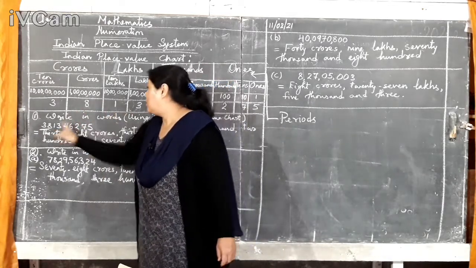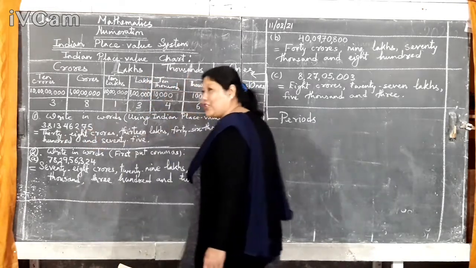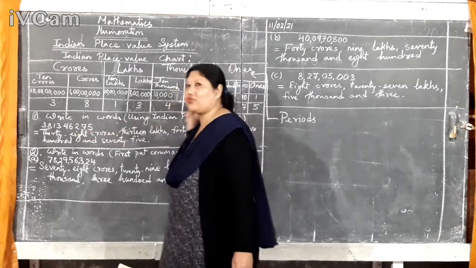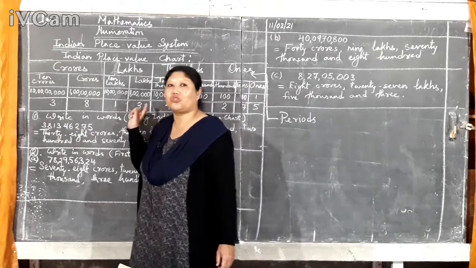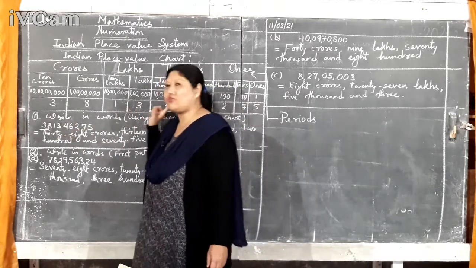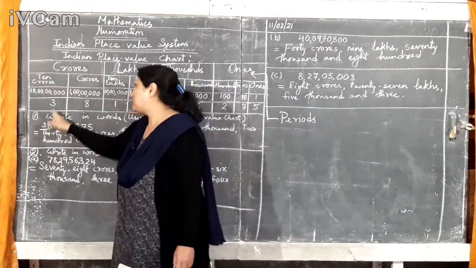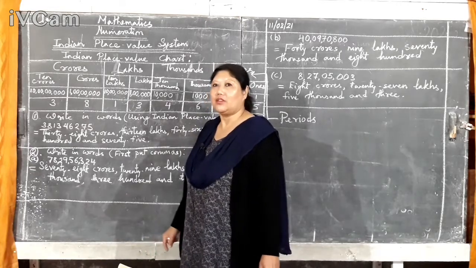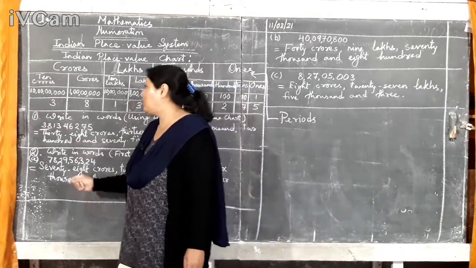Here, 5 goes to ones place, 7 goes to tens place, 2 goes to 100's place, 6 goes to 1000, 4 goes to 10,000's place, 3 goes to lakh's place, 1 goes to 10 lakh's place, 8 goes to crores place, and 3 goes to 10 crores place. Just looking at this chart, you can write in words.